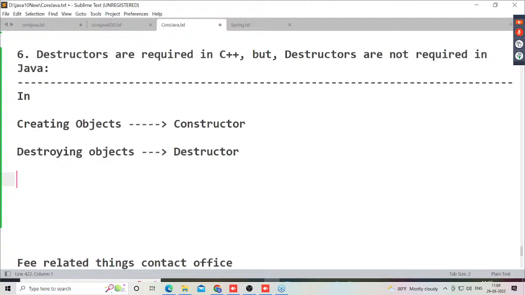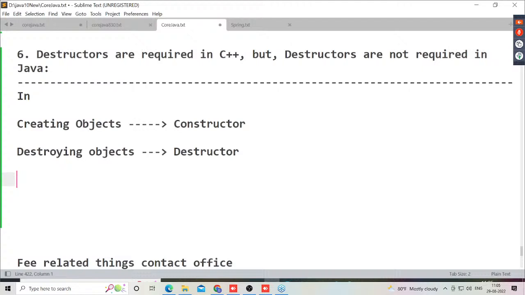Clear-cut information. But in the case of Java, developers are responsible for creating objects only. Developers are not responsible for destroying the objects. Why, sir? Why only creating objects? Why not destroying the objects? What happened inside Java? What facilities are available inside Java? So I'm giving the point here.